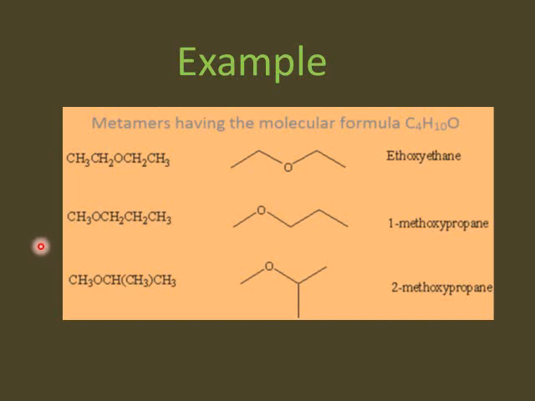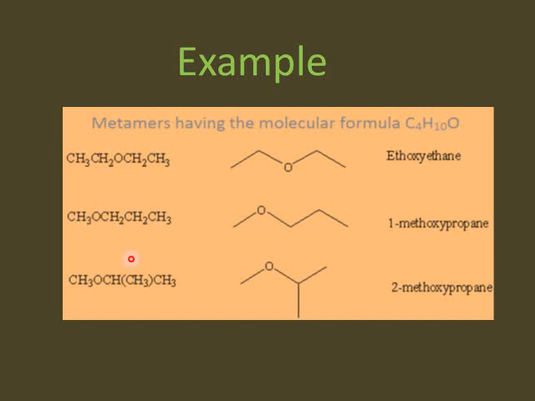One carbon means methane, and when one hydrogen is removed, it will be methyl, and when it is combined with oxygen, it will be methoxy, while the rest of the chain contains 3 carbon atoms. So it will be propane, 1-methoxypropane. Now the molecular formula is the same. We have in totality 4 carbon atoms, but the unequal distribution of alkyl groups around the functional group